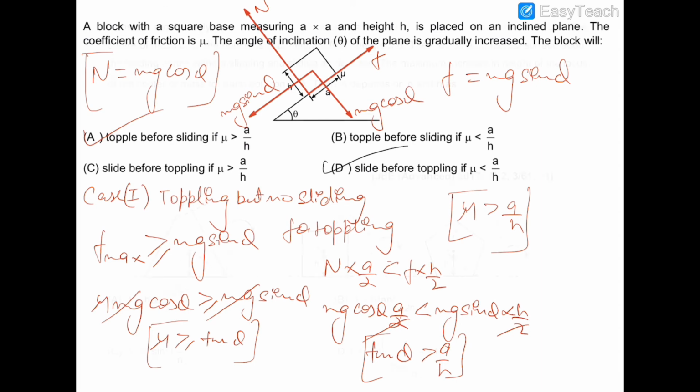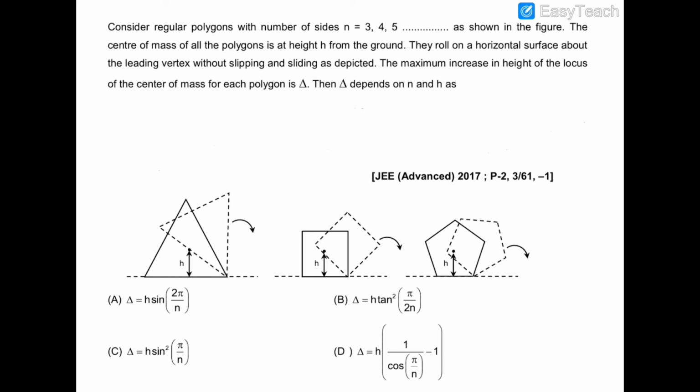Now let's move on to the next question. In this question, there are regular polygons. This is an equilateral triangle, this is a square, this is a pentagon, shown in the figure. The center of mass of all the polygons is at a height of h from the ground initially, and they roll on the horizontal surface about the leading vertex without slipping or sliding, as depicted. Now the maximum increase in the height of the locus of the center of mass for each polygon is delta. Then this delta depends on n and h as.